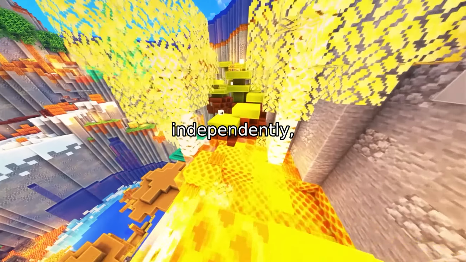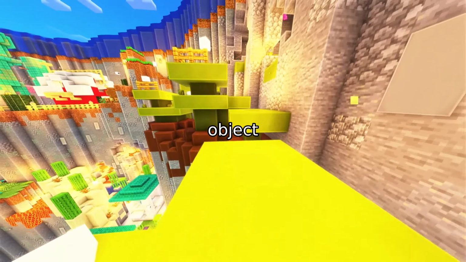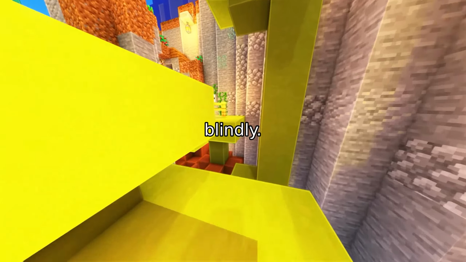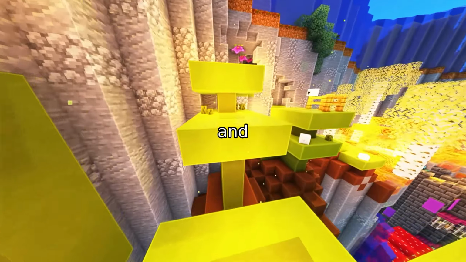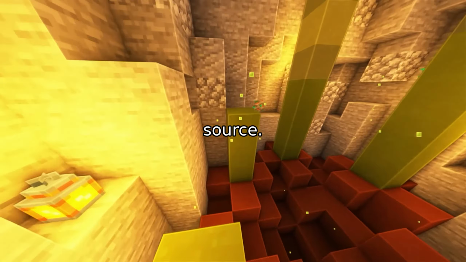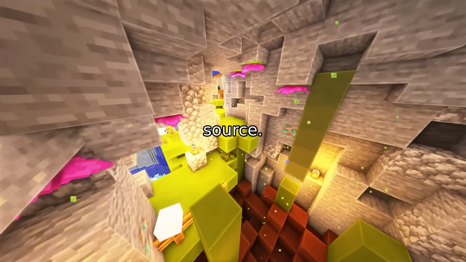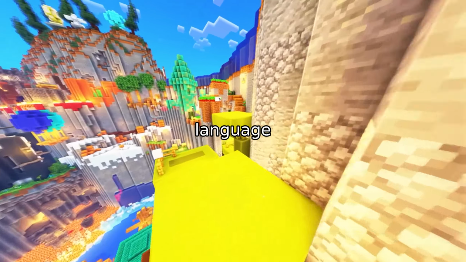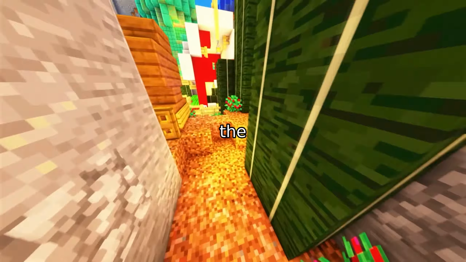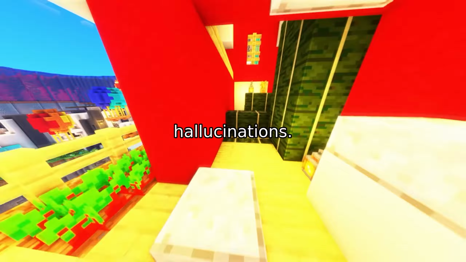Because these are generated independently, they inevitably disagree on object counts, spatial placement, and appearance. StateFlow doesn't just merge them blindly. It factorizes the cues and assigns asymmetric roles. The front view acts as the appearance source. The BEV acts as the spatial source. When counts mismatch, a vision language model evaluates the context. Objects that are physically unsupported or contradict the prompt are down-weighted as hallucinations.